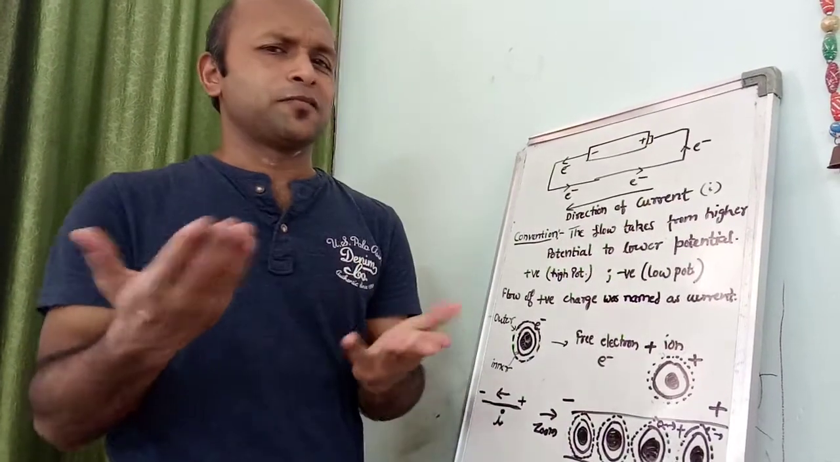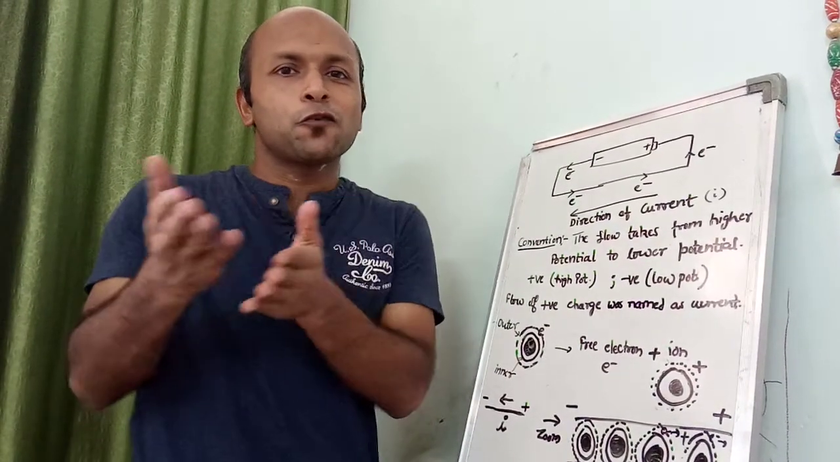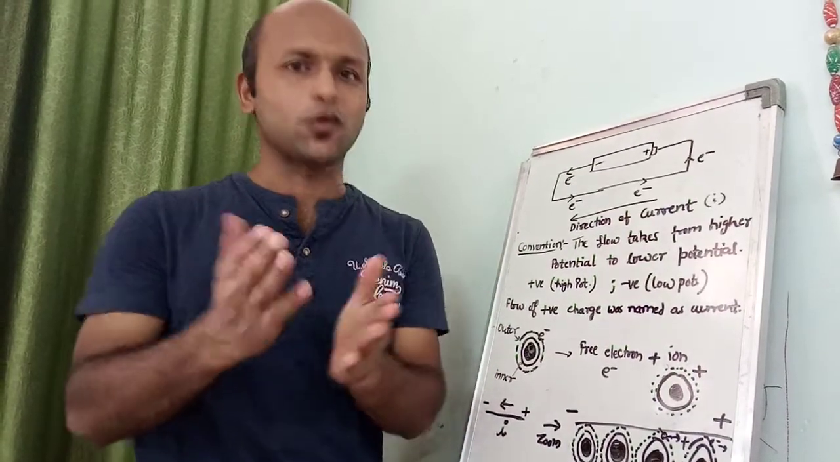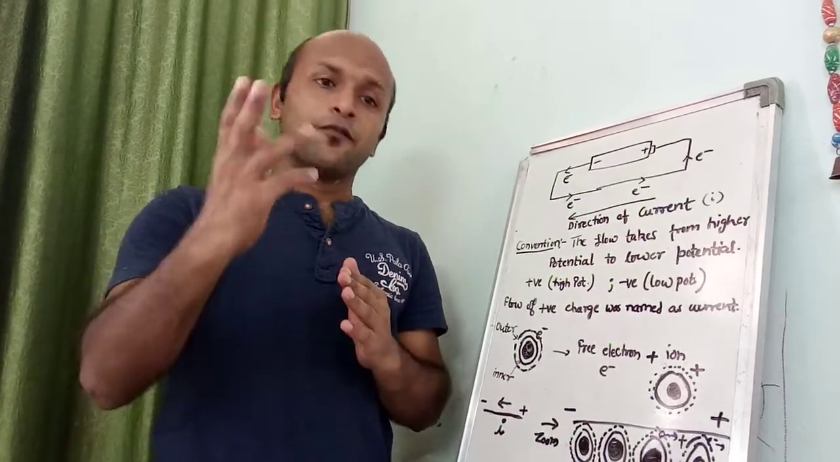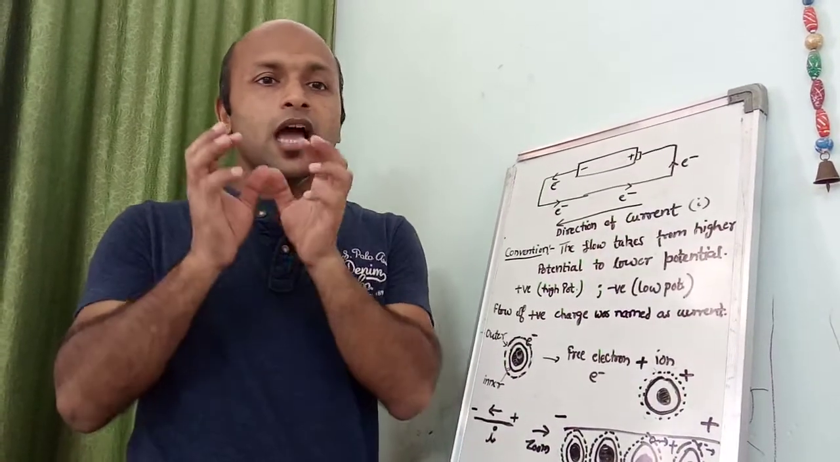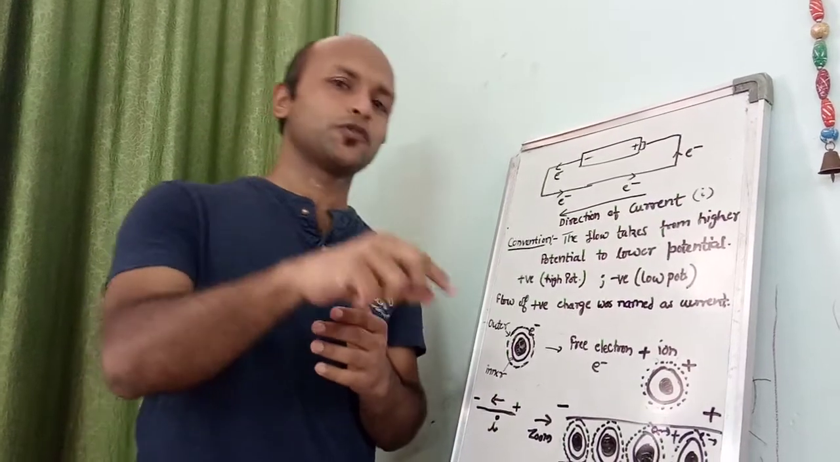I used to get surprised, and you must always get surprised also, that why this flow of current is opposite to the flow of electrons. So we will talk about it. One more thing I will also discuss is how this flow of current takes place opposite to the direction of flow of electrons.